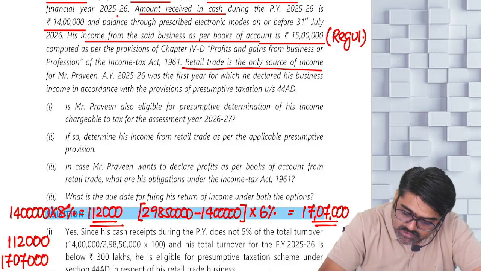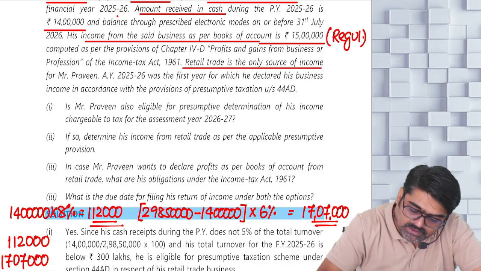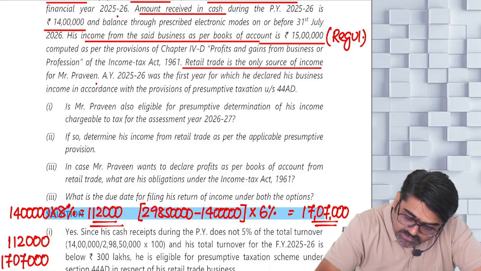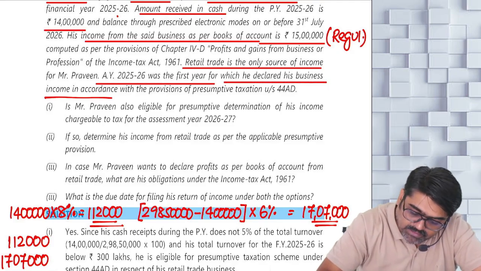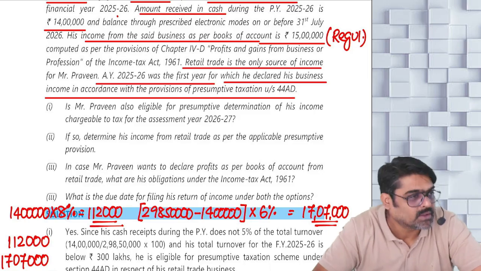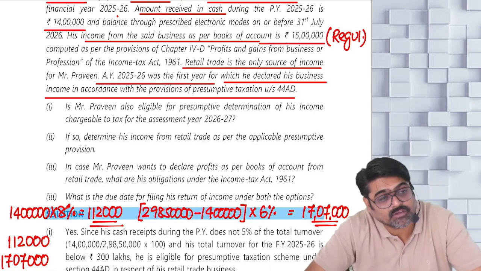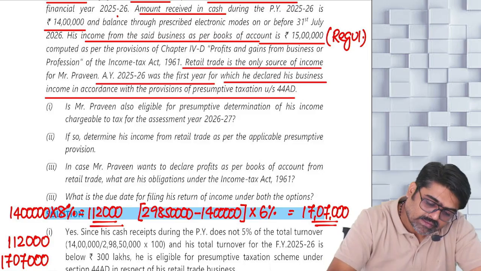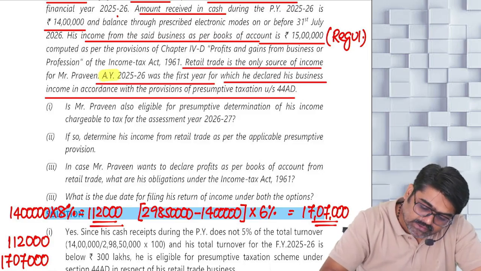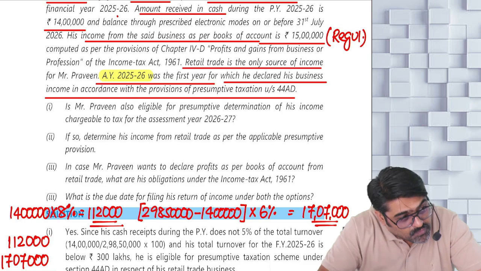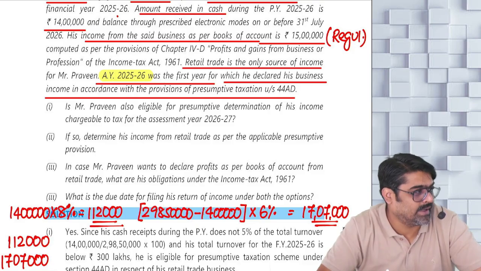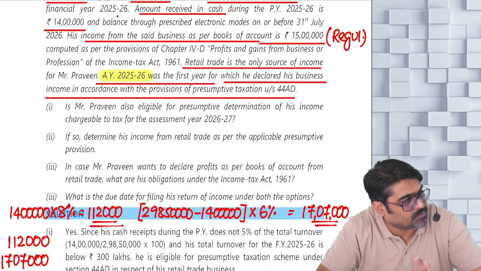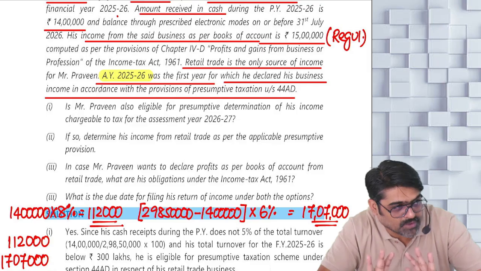Retail trade is the only source of income for Mr. Praveen. Assessment year 25-26 was the first year for which he declared his business income in accordance with the provisions of presumptive taxation. Which assessment year? This year or last year? Last year was the first year when he had shown 44 AD. So for the next 5 years, he has to show 44 AD.